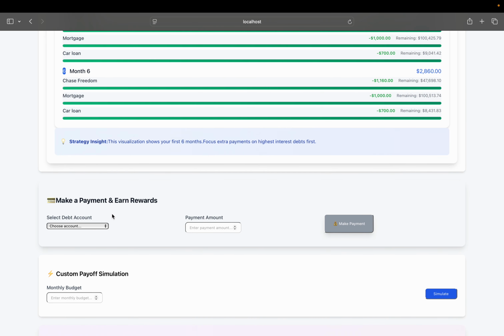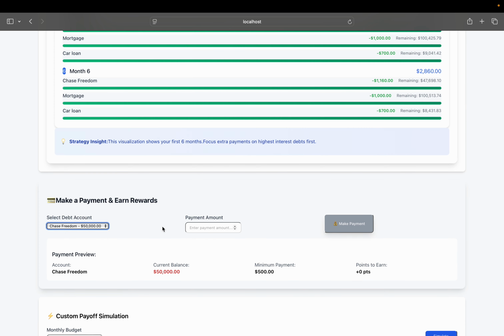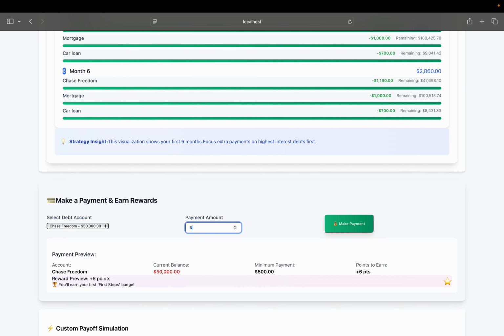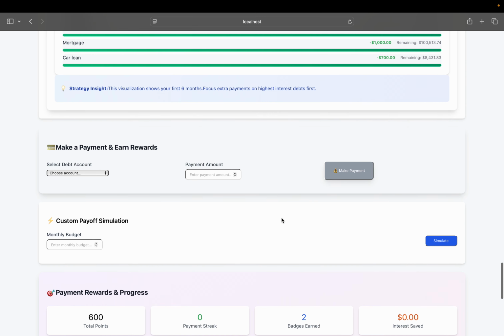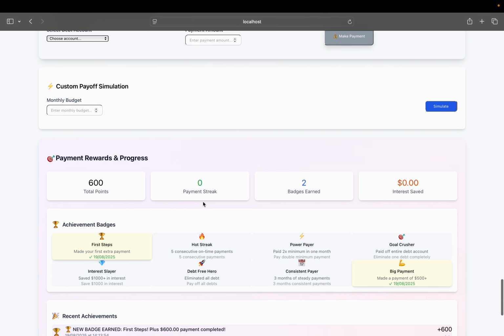Again, there's a fun part. So let's do some payments and earn some rewards. Since Chase Freedom, normally the minimum payment is 500. So what I'll do is make a payment of 600, and it says that since I have done this one, I earned 600 points.